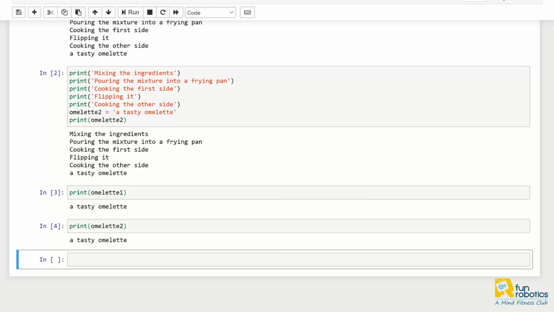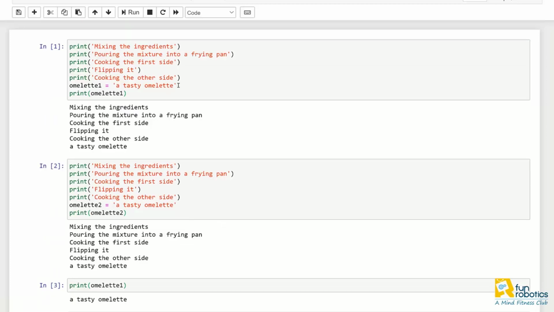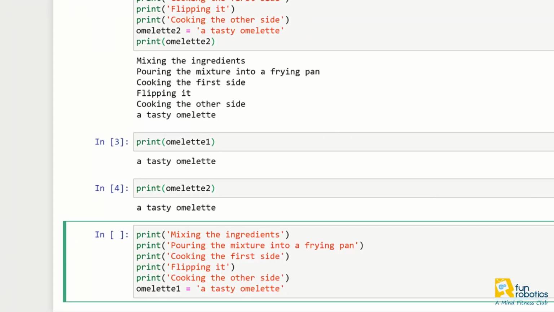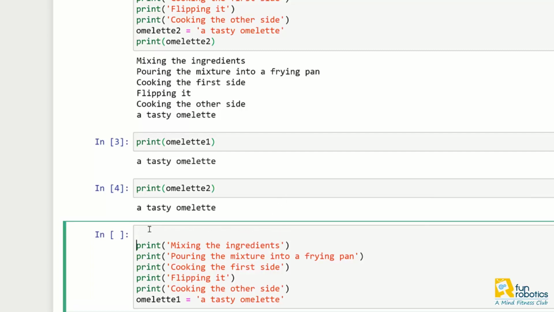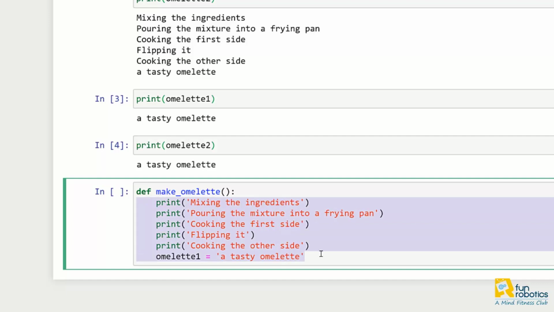Alright, so let's write a function to make omelette. So let me first copy all the steps that I need to include in my make omelette function. The syntax for making function is def, stands for definition, followed by the function name with brackets and colon. Make sure you indent all the information inside.